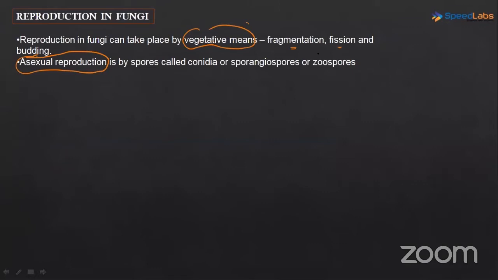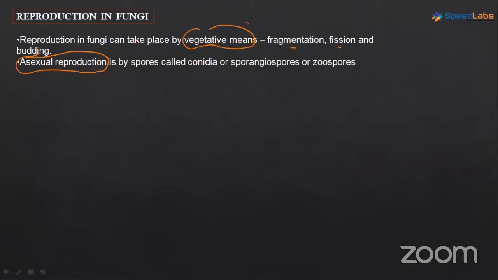And as a result of that, later on when that bud matured, it fell down, it detached itself from the body of the parent and it started existing as a new individual or an independent organism. So budding, and fragmentation was very simple.